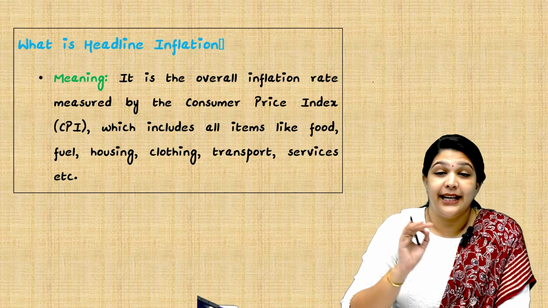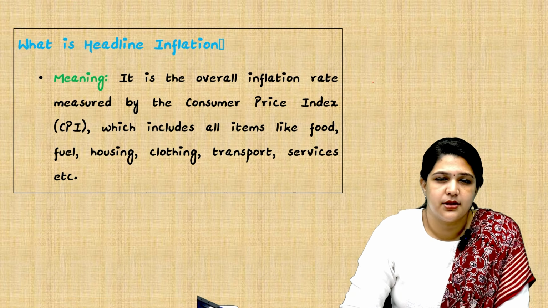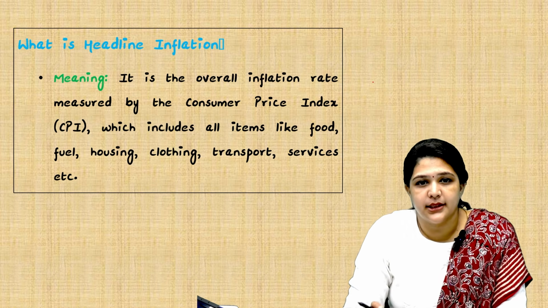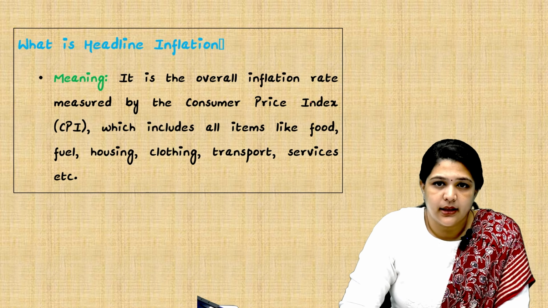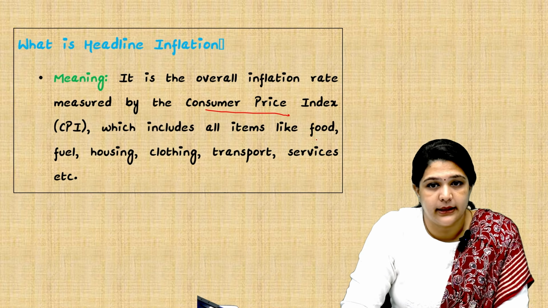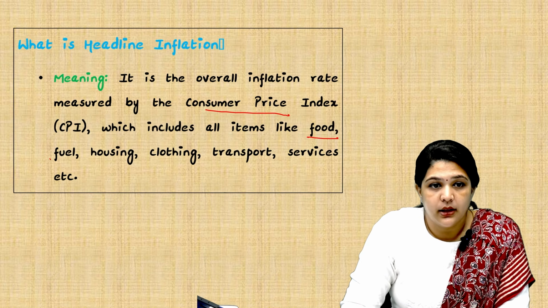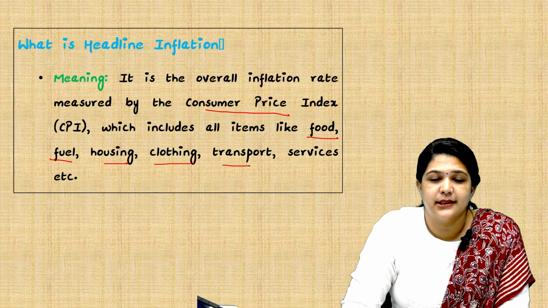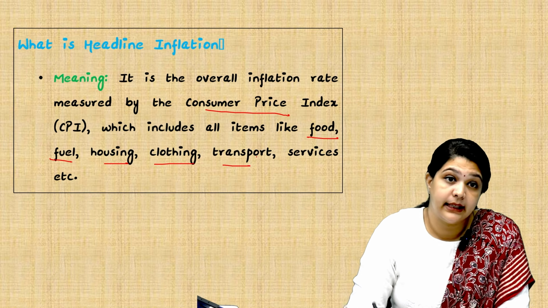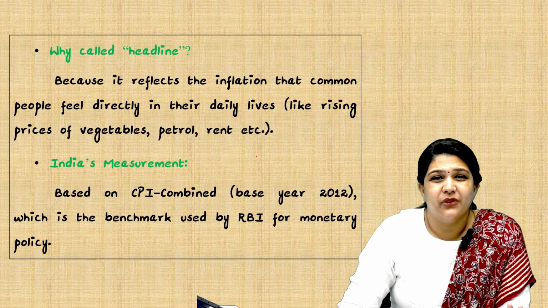So first, what is headline inflation? Headline inflation is the overall inflation rate, measured through the consumer price index, and it includes all items. It can be food, fuel, housing, clothing, transport, everything that the consumer consumes. That is the headline inflation. But why is it called headline?